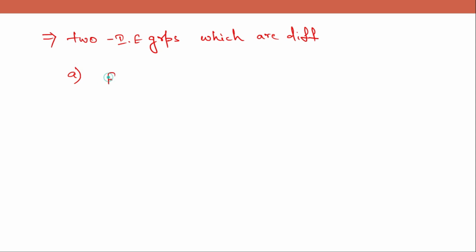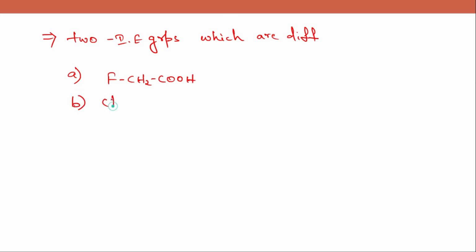Now we'll see one more example where you can see two minus I groups, two minus I groups which are different, and you have to determine the acidic strength. Option A will be fluoroethanoic acid.